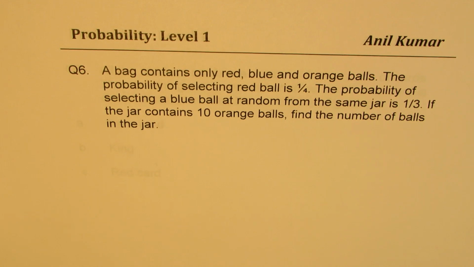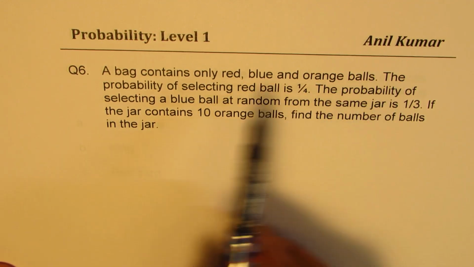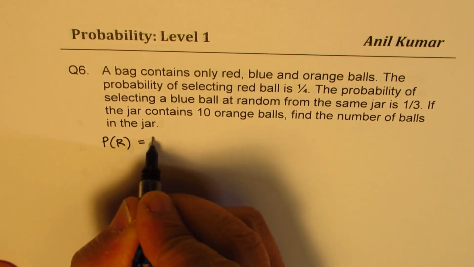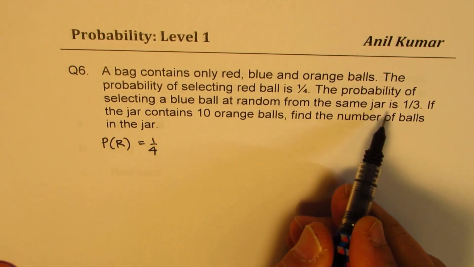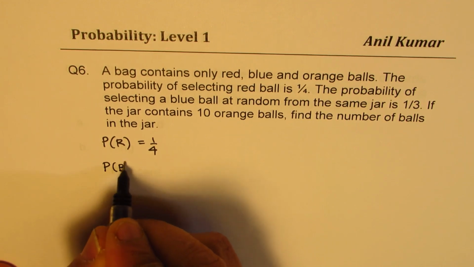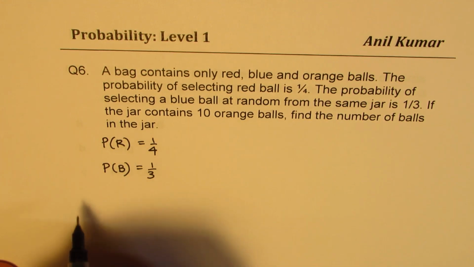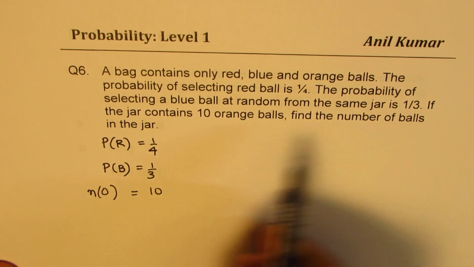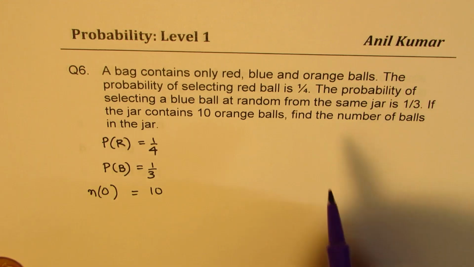Last, there's 2 more questions to go. Question number 6. A bag contains only red, blue, and orange balls. The probability of selecting a red ball is 1 over 4. So let's write: probability of selecting a red ball is 1 over 4. The probability of selecting a blue ball at random from the same jar is 1 over 3. If the jar contains 10 orange balls, so the number of orange balls is 10, find the number of balls in the jar. So we have to find the total number of balls in the jar, right?